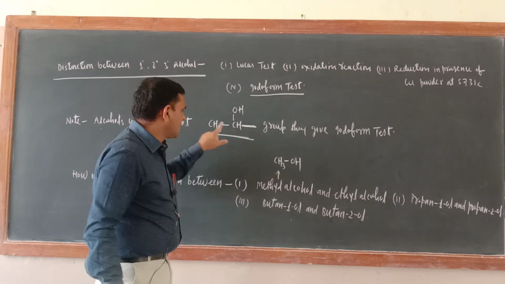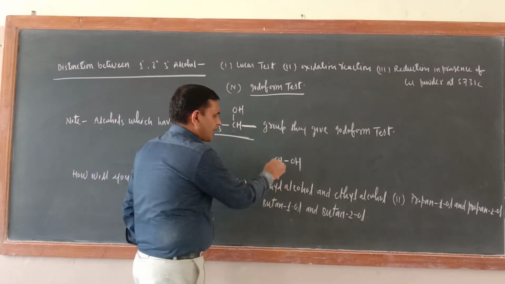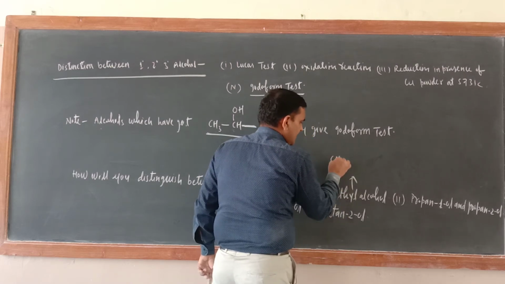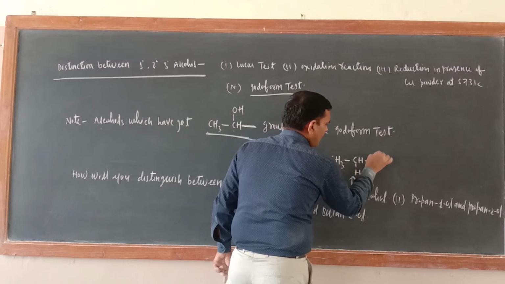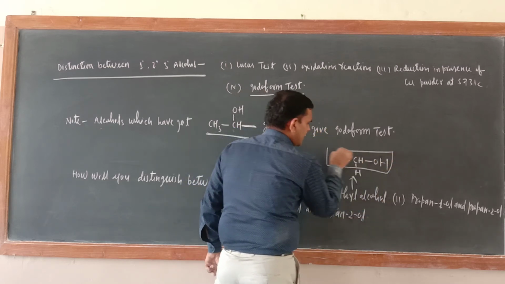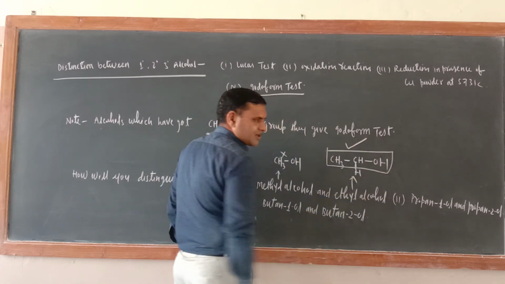CH3OH is the formula, the CH3CHOH group is not there. It means this will not give the iodoform test. What about ethyl alcohol? CH3CH2OH, correct or not? If you see carefully, the CH3CHOH group is there in ethyl alcohol. It will give this test.